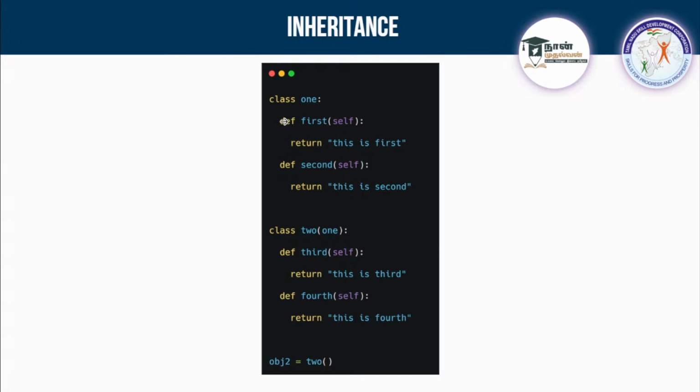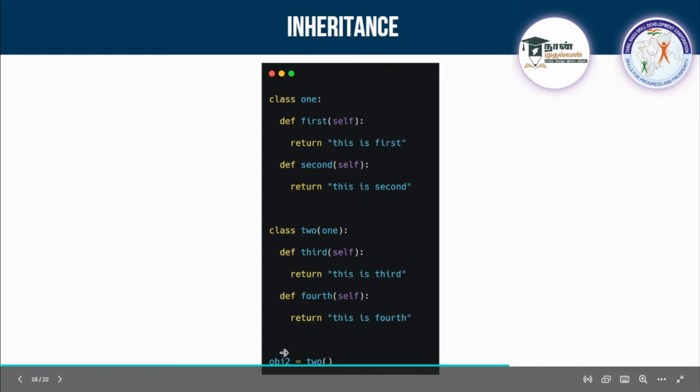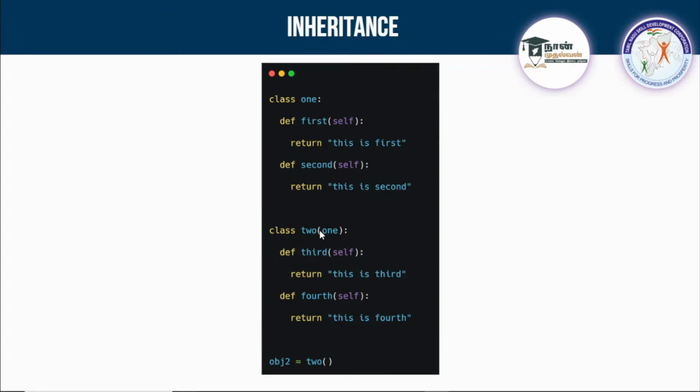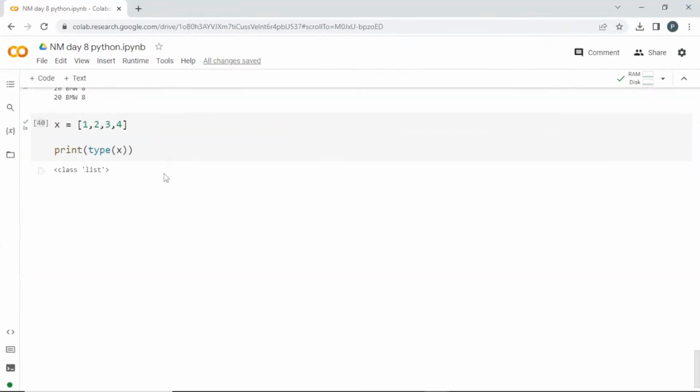For example, we are having a class named 1, and inside of it I'm having certain functions, and below that I'm creating another class named 2, and I'm having some functions inside. But if I want to have these functions from class 1 also inside class 2, I can inherit it, which means while creating the class, I can create a parenthesis and pass the name of another class. So what will happen is, when you create an object, see here I'm creating an object for this second class 2, but I can access this one also. How? Because we are inheriting it here. Can we try it? I'll show you so you can understand it properly.